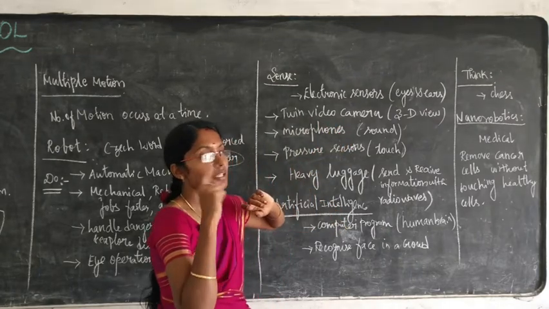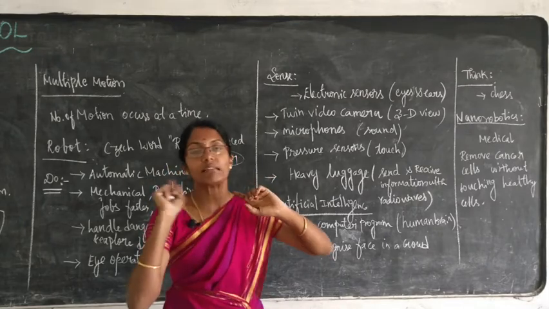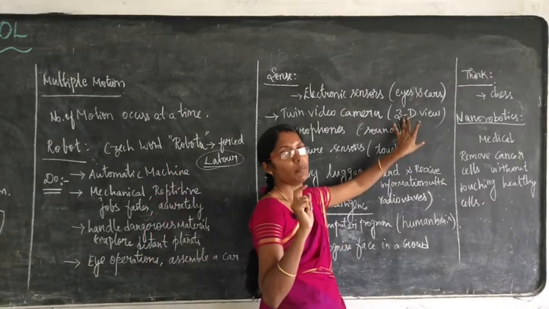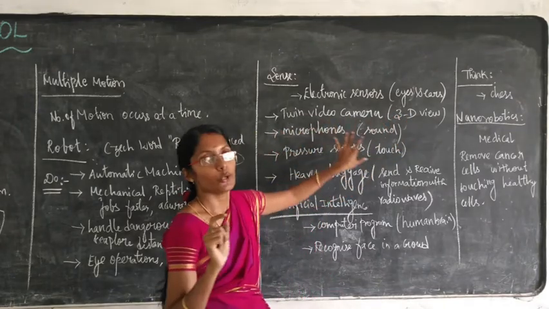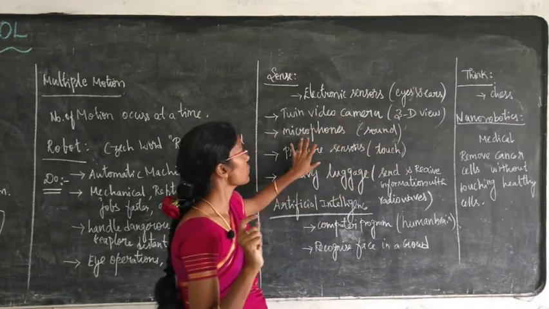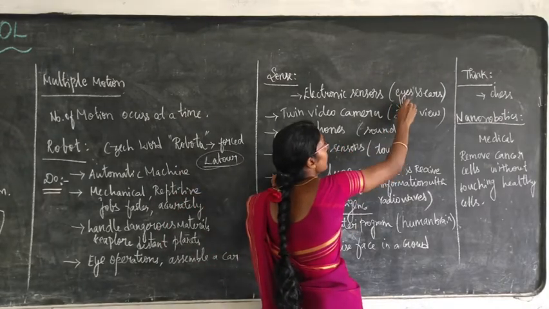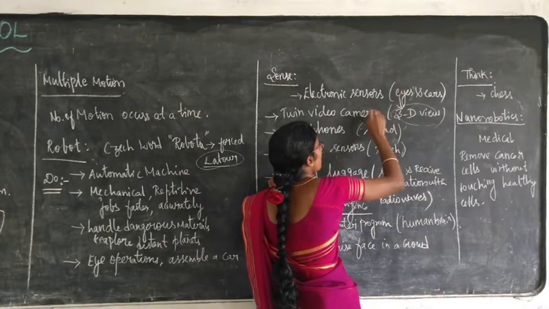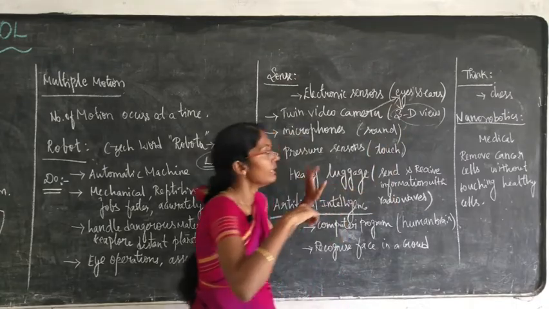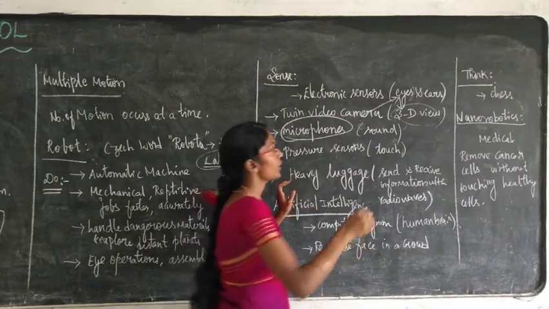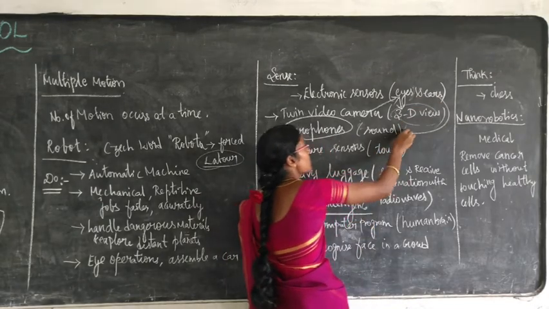With the help of that, it can rotate, and it can see a 3D view. So the 3D view is available by using the twin video camera. Next one, it has microphones. So with the help of the twin video camera, it can see, and with the help of microphones, it can detect sound.